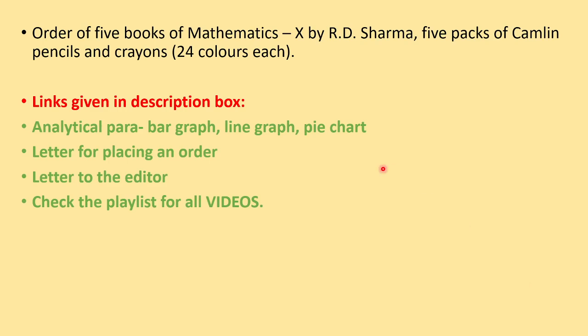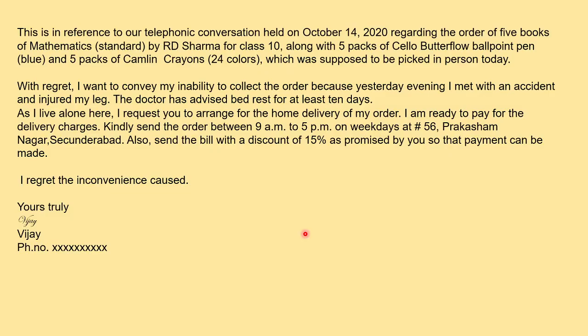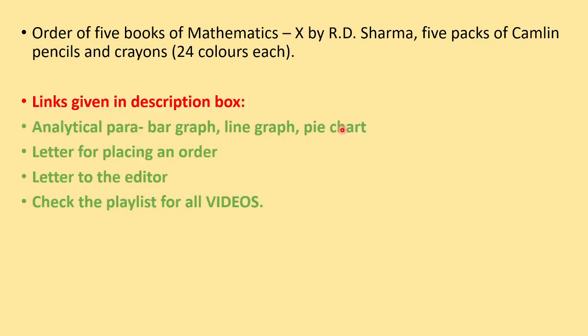Now here, the order of 5 books of mathematics 10th by R.D. Sharma, 5 packs of Camlin pencil and crayons. I have shortened this sentence and it has made a difference of 10 words. If I show you the previous sentence, 5 books of mathematics standard by R.D. Sharma for class 10 along with 5 packs of this. So I have shortened the sentence. In case the word limit is increasing, you can do it like this. So here's a difference of 10 words.